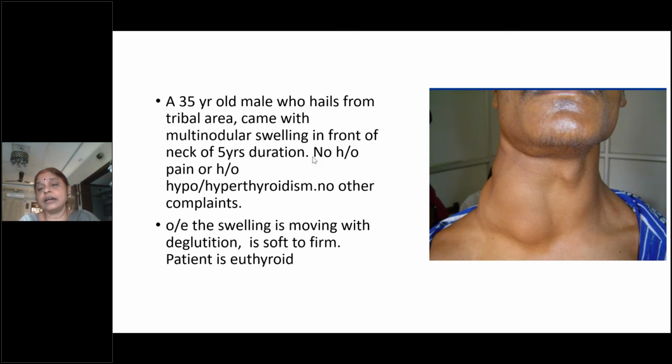Next comes the effect of the swelling on the adjacent structures. What are the adjacent structures? Here we have the trachea, you have the carotid, isn't it? So trachea, how do you assess trachea? Trachea with the 3-finger test, Trail's sign you will see, and even in auscultation also you can check the position of the trachea.